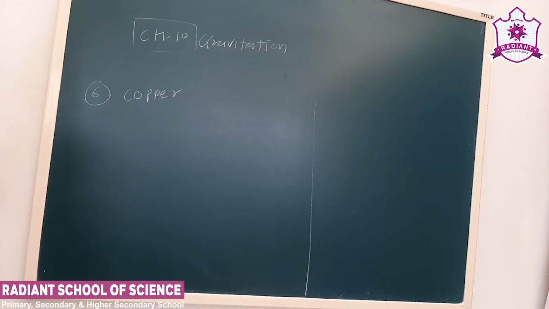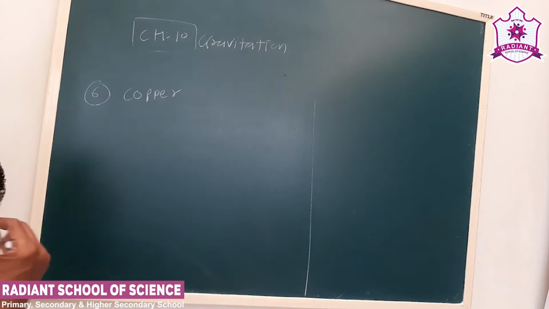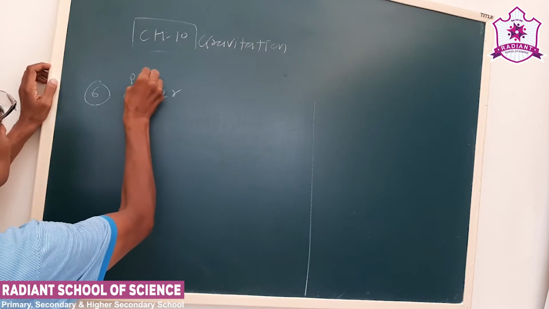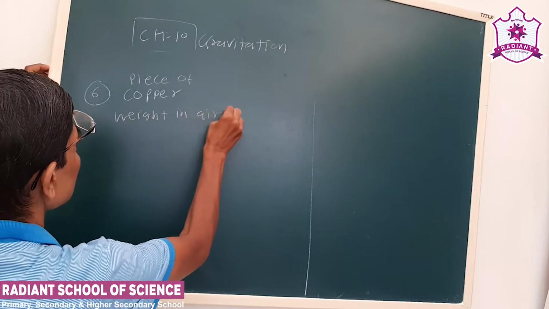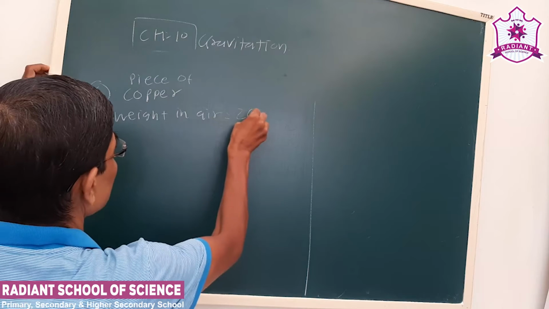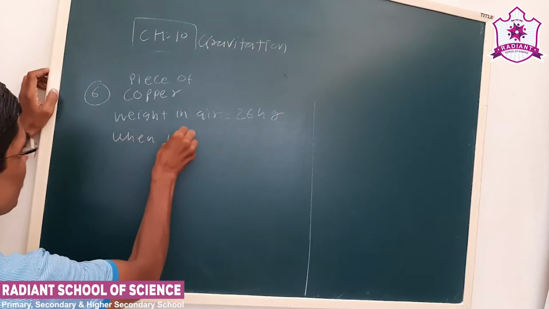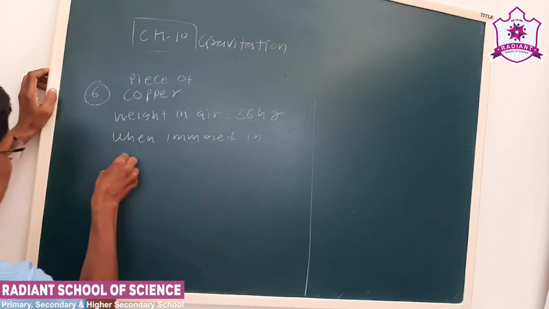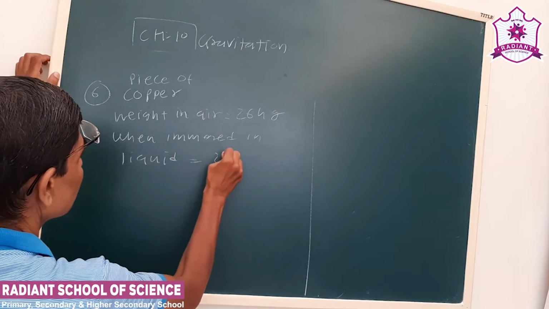Now see, a piece of copper is there. Weight in the air is 264 gram, and when immersed in liquid, it is 221 gram.